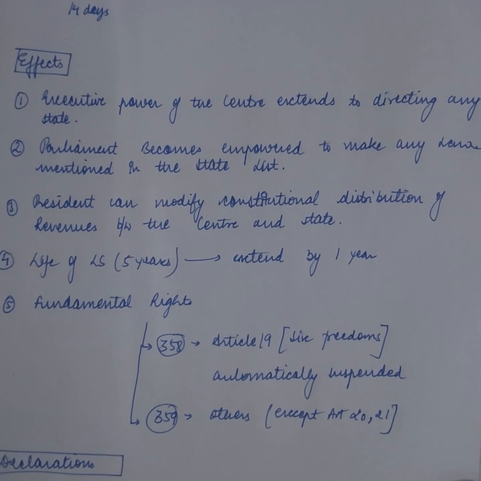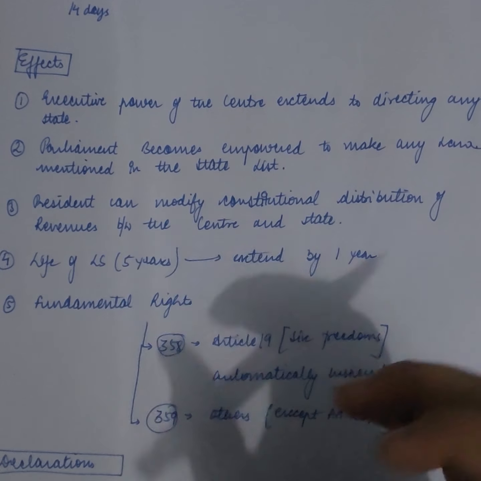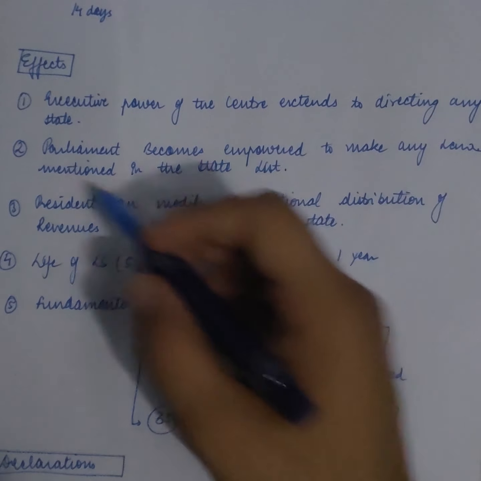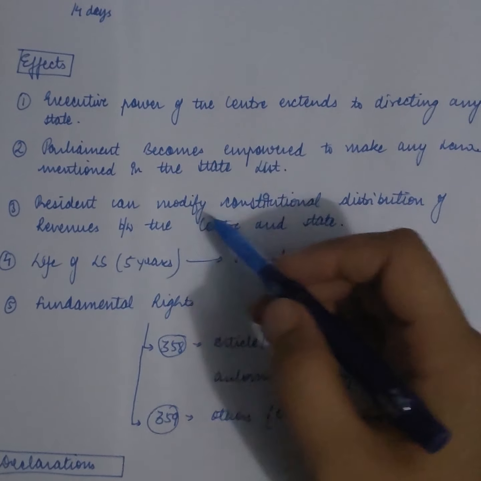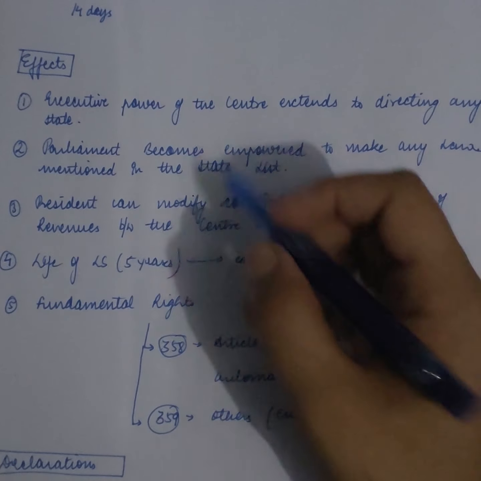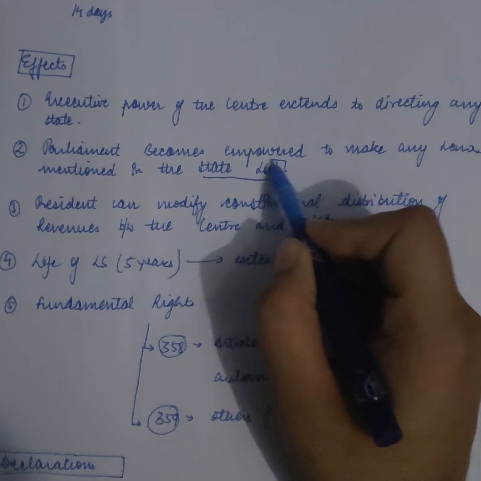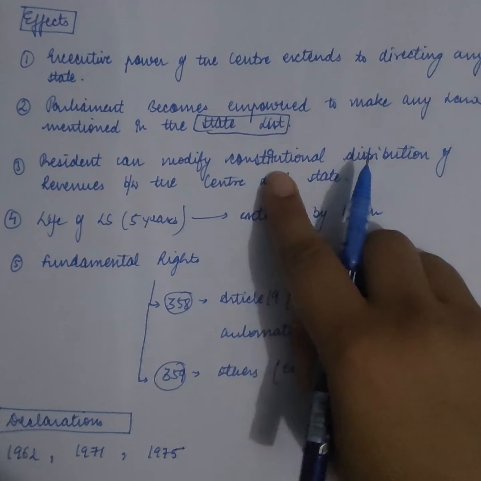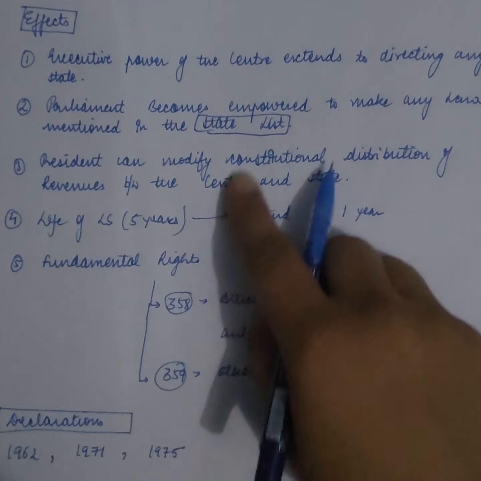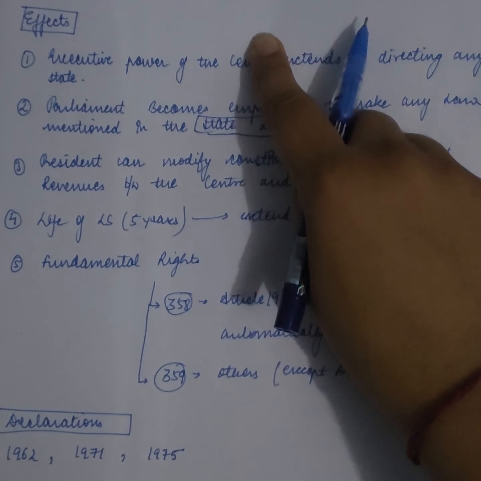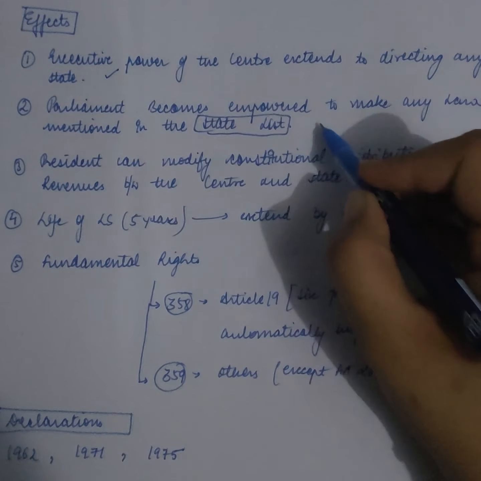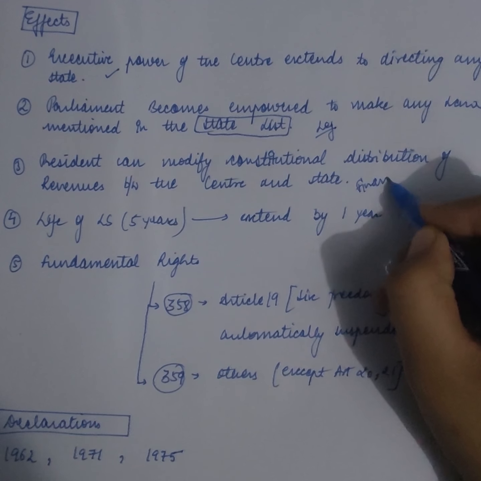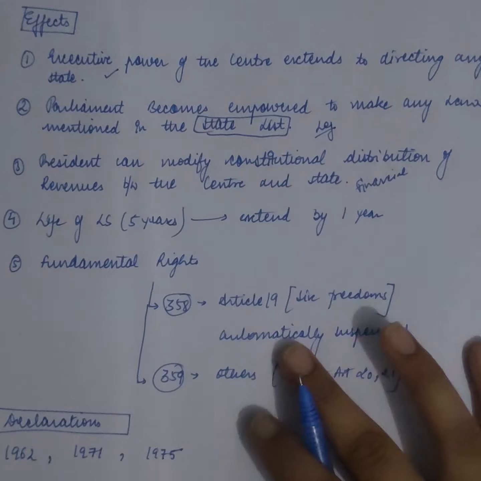Let's come to the effects now. So what are the effects of the national emergency? Everything, all the power of the state will come to the center. The executive power of the center will extend to directing any state. Then the parliament becomes empowered to make any law that is mentioned in the state list. This is important to know. Then the president can modify the constitutional distribution of the revenues between the center and the state. So this leads with the executive power. This leads with the legislative power, which extends to the center. Then this leads with the financial power, which is again in the hands of the president now.